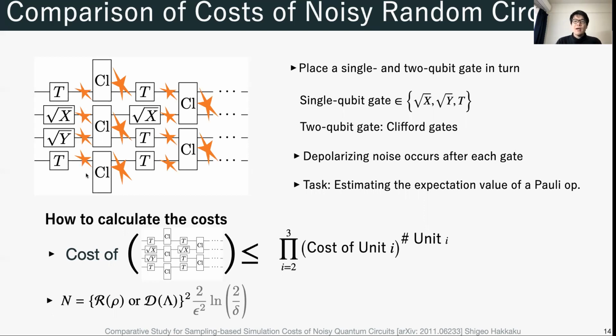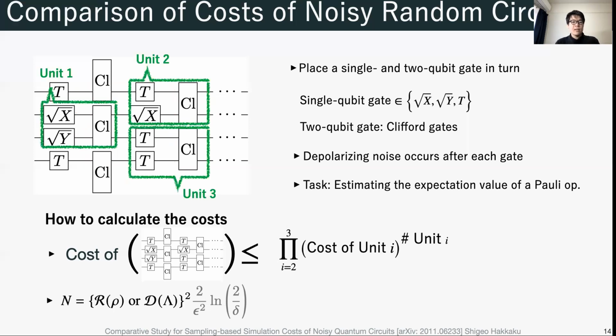The task we consider is to estimate the expectation value of a Pauli operator. We cannot calculate the simulation cost of the entire circuit because the computation of the ROM or channel stabilizer norm is exponentially hard for the size of the circuit. For this reason, we exploit the patterns of the circuit.